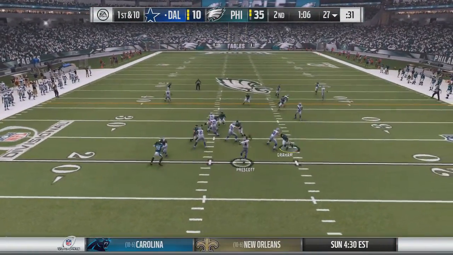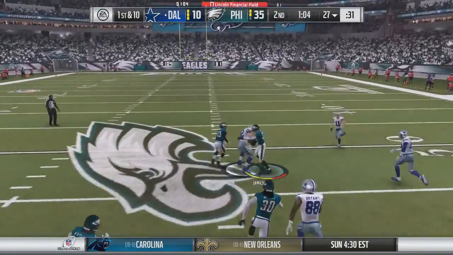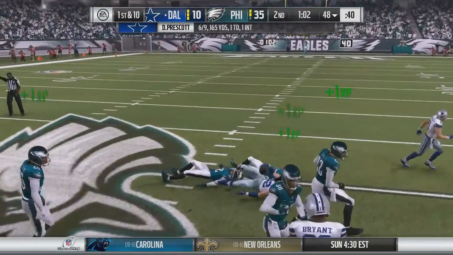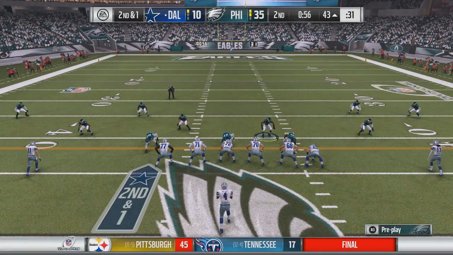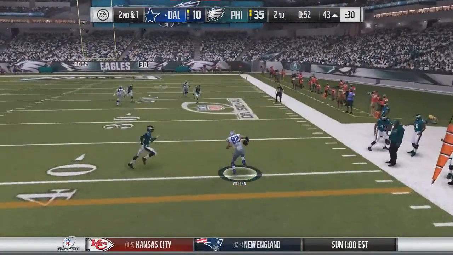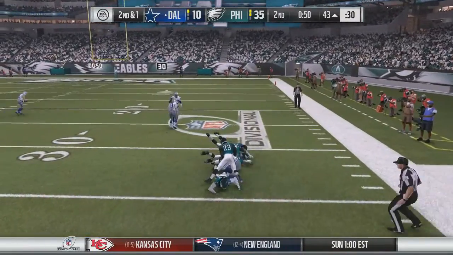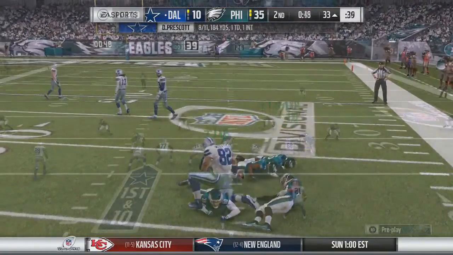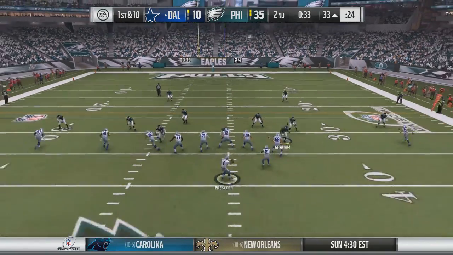Now Prescott in shotgun, takes the snap, rolls out to the outside, finds Witten, who is open and brought down to the 50-yard line. I have no idea how Jason Witten outran Rodney McLeod. That would lead to 2nd and 1. Prescott in shotgun, takes the snap, goes to the outside, caught by Witten. He's got the first down. He was wide open, and Rodney McLeod makes the tackle. Under a minute to go here in the half. 30 seconds. 1st and 10.